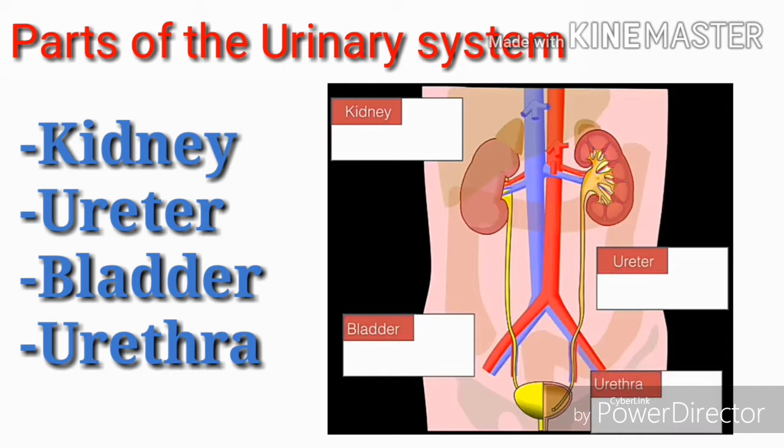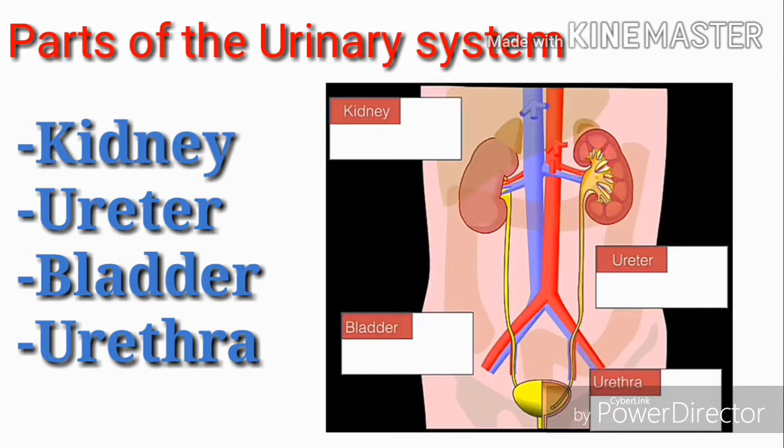The parts of the urinary system are the kidney, ureter, bladder, and urethra. The role of the kidney is to produce urine. From there, it is transported into the bladder, where it is stored, and the urethra releases the urine outside of the body. The release of urine is controlled by two sphincters, the internal urethral sphincter and the external urethral sphincter. These circular muscles help keep urine from leaking by closing tightly like a rubber band around the opening of the bladder.